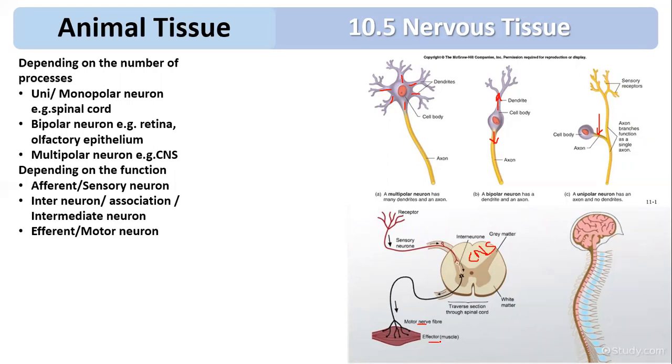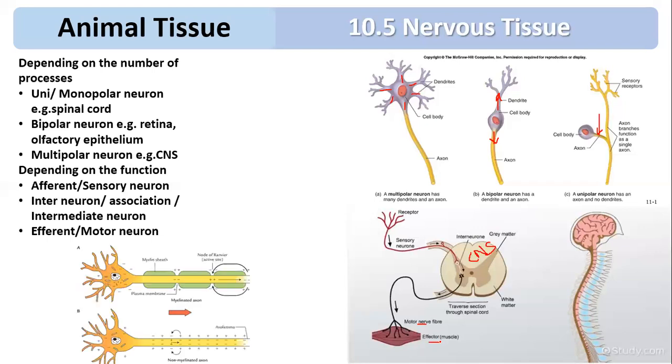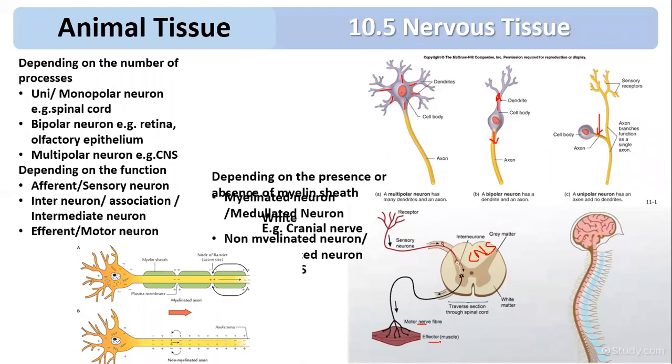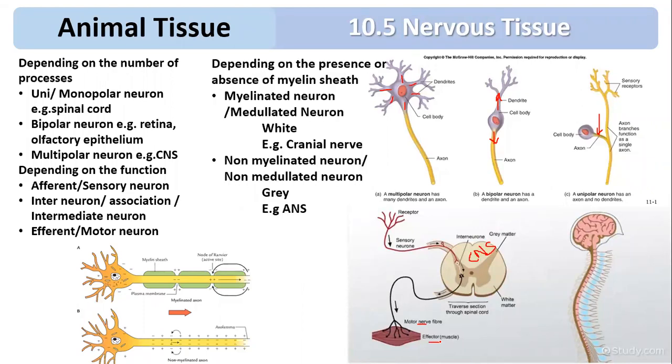Third classification is based on the presence or absence of the myelin sheath. If the myelin sheath is present, it is called a myelinated neuron, which is white in color because the myelin sheath is white in color. It is present in your cranial nerves. What are the cranial nerves? Nerves which arise from your brain. Another type is the non-myelinated neuron, which is gray in color because it is not covered by the myelin sheath.